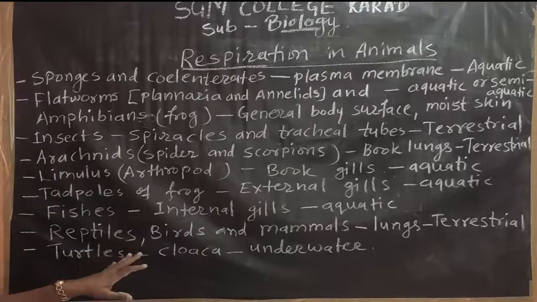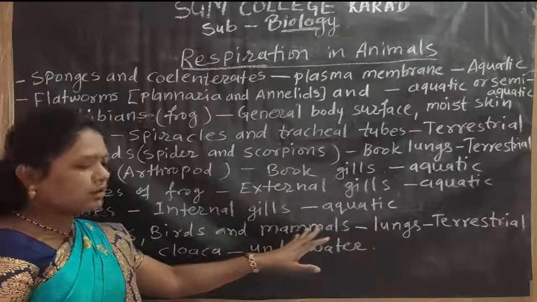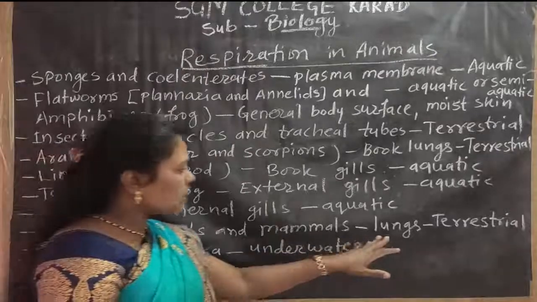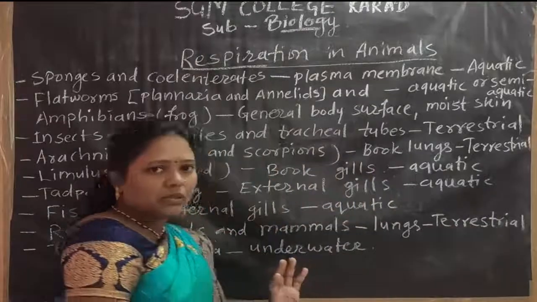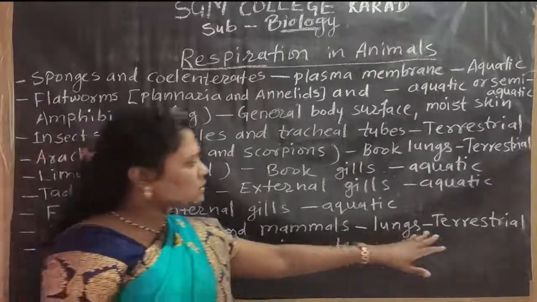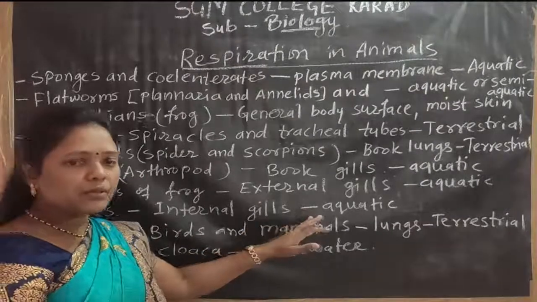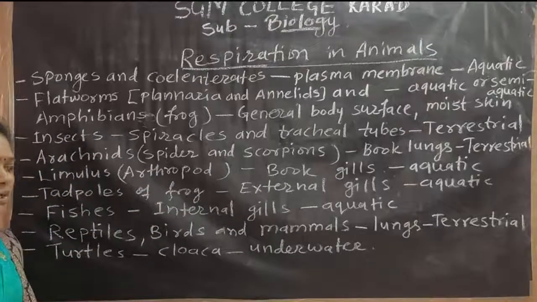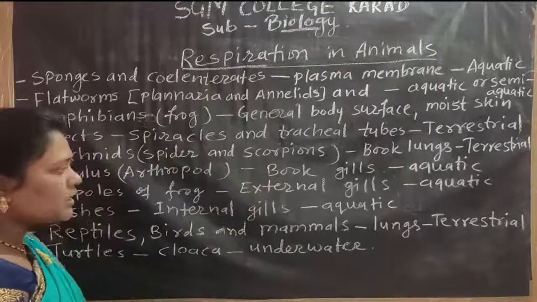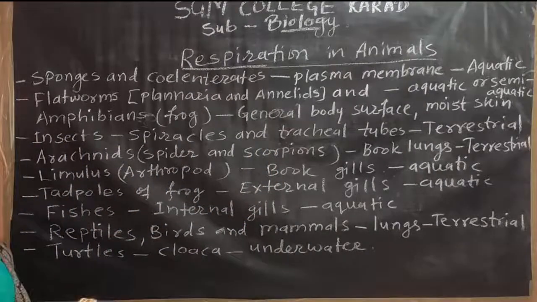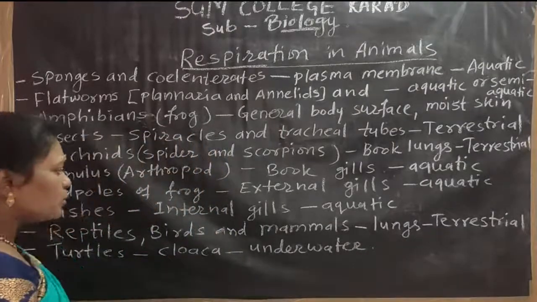Next are reptiles, birds and mammals. All these animals respire through lungs and they live on land, so they are terrestrial animals. These reptiles, birds and mammals have a respiratory organ known as lungs. With the help of lungs they perform a double circulation process and the respiration process.